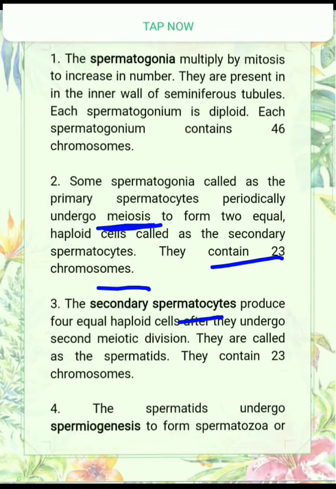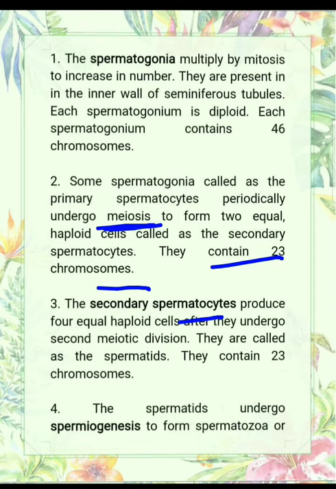Now the secondary spermatocyte produces four equal haploid cells after the second meiotic division. These cells are known as spermatids. These are only round oval shaped structures. These also contain only 23 chromosomes.